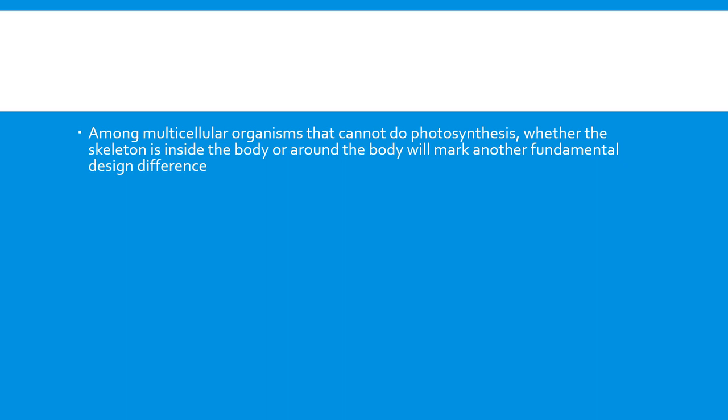Next, among the multicellular organisms that cannot do photosynthesis, whether the skeleton is inside the body or around the body marks another fundamental design difference. Again, this comes under Animalia. In Animalia, the skeleton is either present inside the body or around the body. So depending upon the presence of the skeleton, the organisms are again categorized into two groups. A hierarchy is developing that allows us to classify the groups.